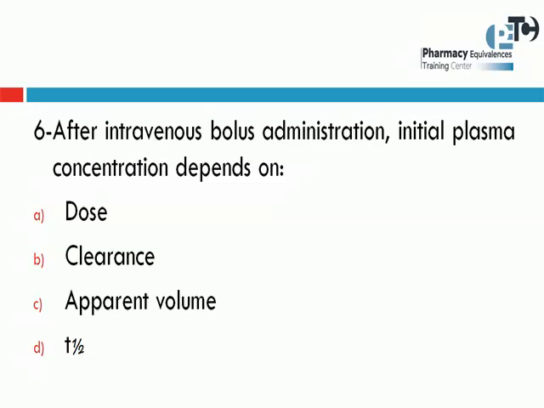So here, in the intravenous bolus administration, all of us know that all the dose of the drug will reach the blood at once. So the maximum or initial concentration is reached at the time of administration. So the initial plasma concentration depends on the dose, not on clearance or the volume or the T-half. So the answer here will be the dose.